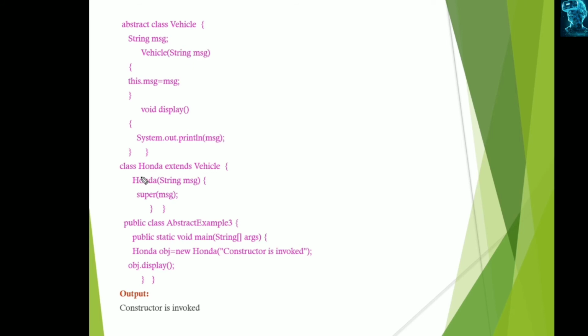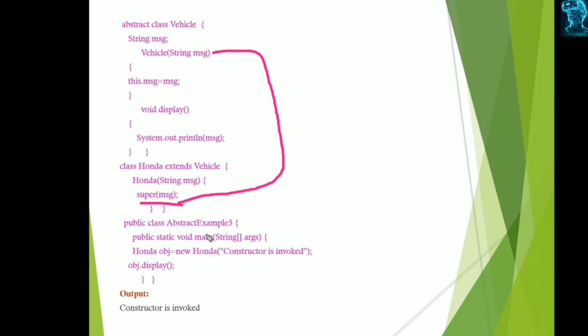Here we are creating the subclass Honda which extends Vehicle. Here it also has a constructor which is used to display some message, and here we are using super, which means it invokes its parent class's constructor. So here it invokes this Vehicle class's constructor, and here we created the object for Honda.